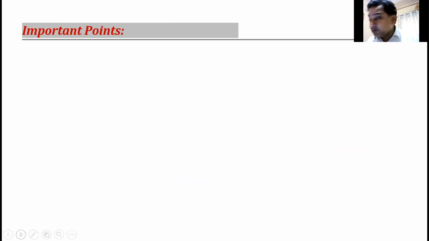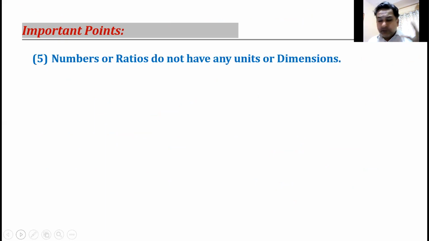What was the fifth one? Anyone? Very good, Niharika. You have done a lot of homework. Numbers or ratios? Yes, Tanushi, numbers or ratios. If you have a number or a ratio, it cannot have any dimension. It's a pure number. 1, 2, 3, 5, 10. Numbers. Very important point. No dimensions, no units, numbers. We already discussed some quantities which are ratios or numbers. Specific gravity, yes. Refractive index, yes. Ratios, number, angle, yes. What was the last point?